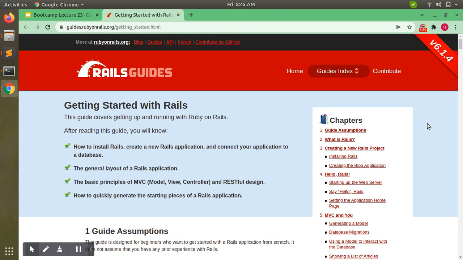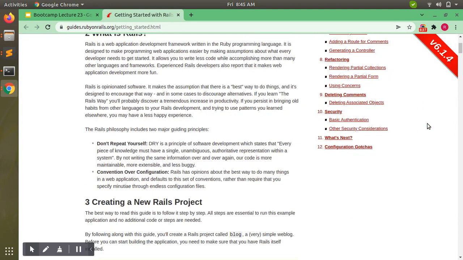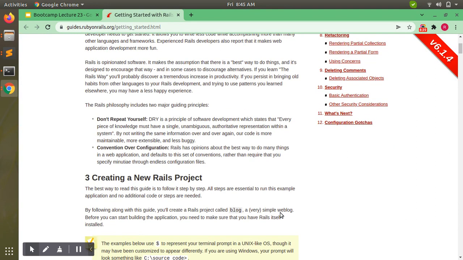Okay, so that's the brief theoretical introduction of Rails, and in the next lecture we will start developing a Rails application. We will start with creating a new Rails project.